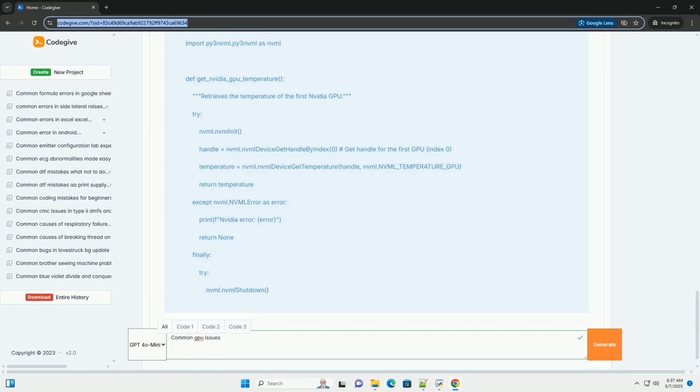Corrupted drivers. Drivers can become corrupted due to software conflicts, incomplete installations, or system errors. Incompatible drivers. Installing a driver designed for a different GPU model or operating system version can lead to major problems. Driver conflicts. Multiple drivers, for example from different GPU vendors, can conflict with each other. Symptoms.